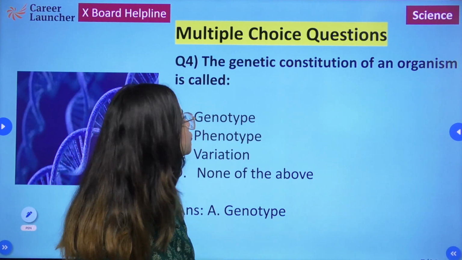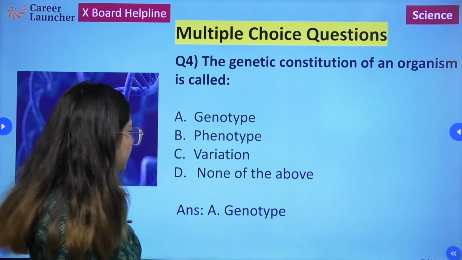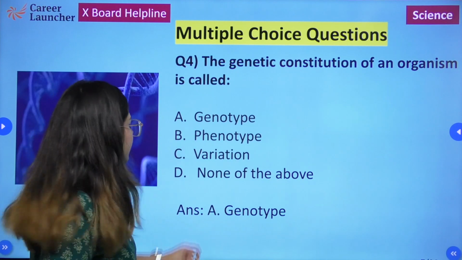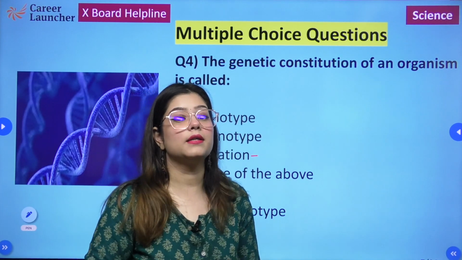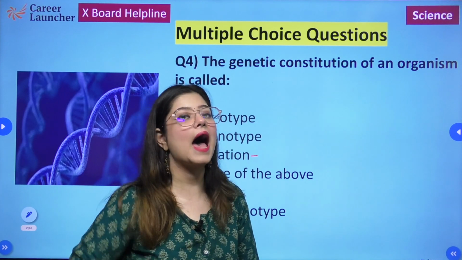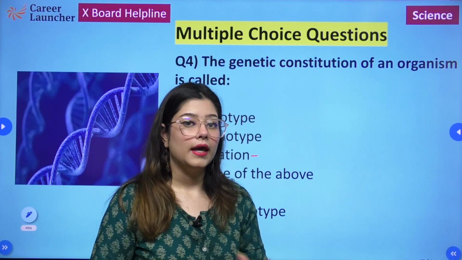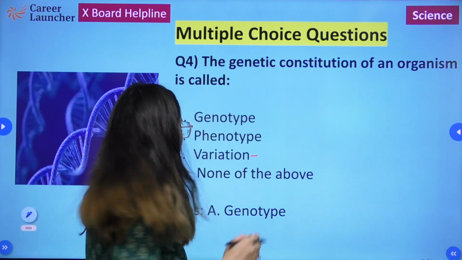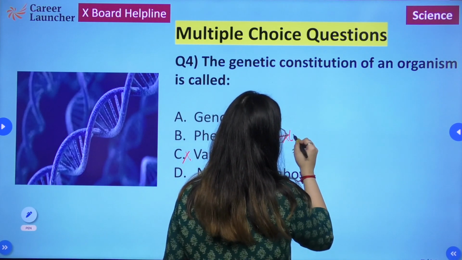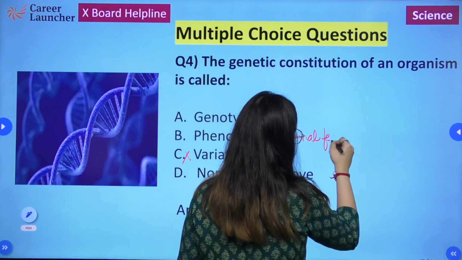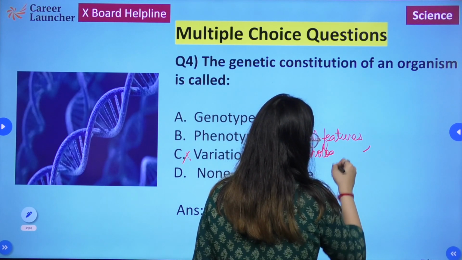A genetic constitution of an organism is called genotype, phenotype, variation and none of the above. So let's look at the options. Variations are the differences that are present between organisms, or that take place as evolution takes place. The differences that occur in a species are known as variation. So variation is not our answer. Phenotype refers to the external or morphological features.